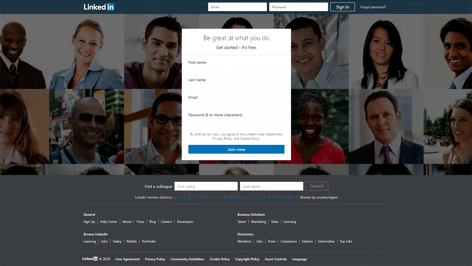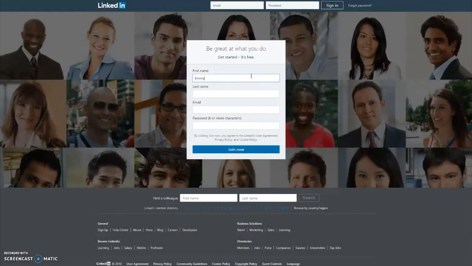The first step is to navigate to the sign-up page located at linkedin.com. The look and layout of this sign-up page changes from time to time, however the process will stay the same. As you can see, the fields on this page are self-explanatory, so go ahead and fill in your first name, last name, email, and password. Once you're all done, click Join Now.